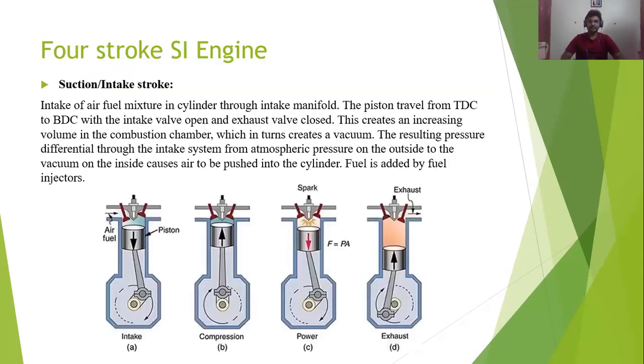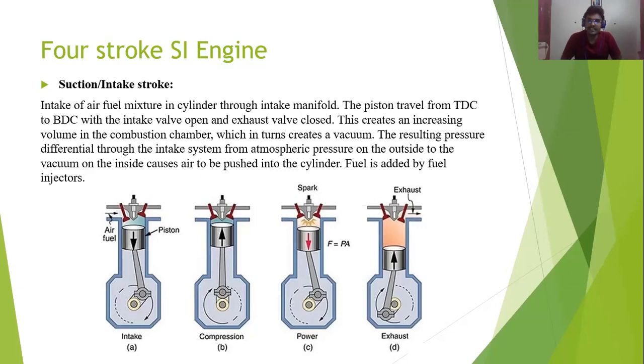So next slide. Now, working of the four-stroke SI engine. Okay, this is the conventional engine. Nowadays only the four-stroke engine is in use. Nowadays in all the automobiles, two-wheelers, four-wheelers, everything, we are using the four-stroke SI engine. For the two-stroke SI engine, the best example is the Yamaha RX100. It will produce some extra smoke. Okay, the pollution will be high in two-stroke engines.